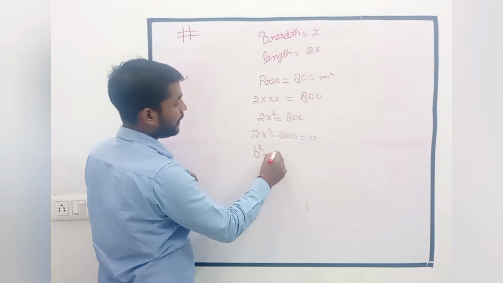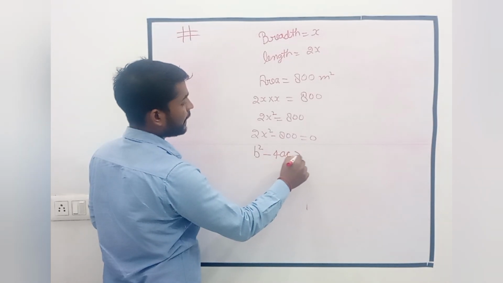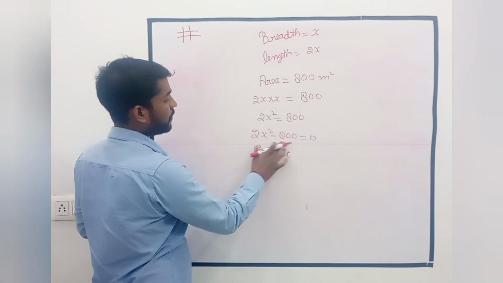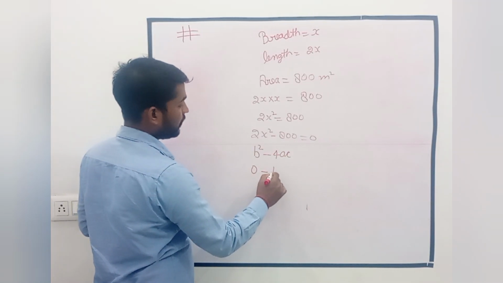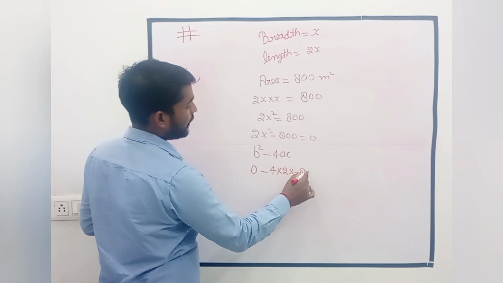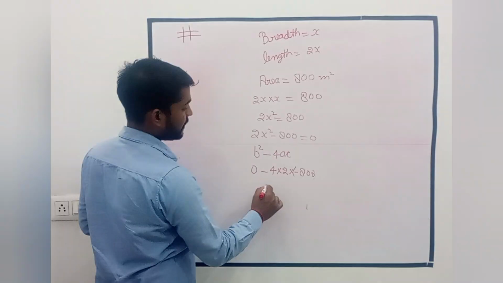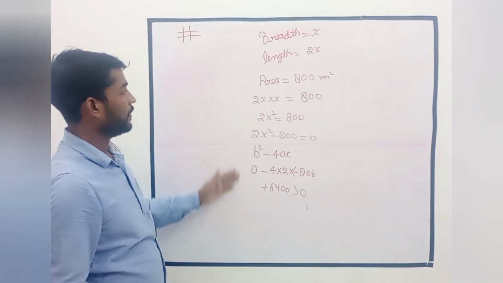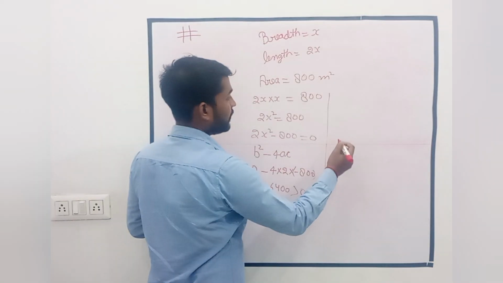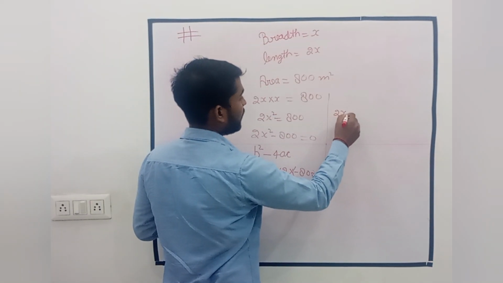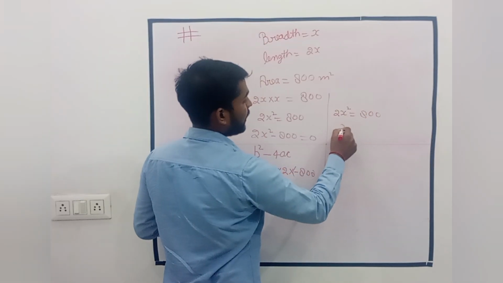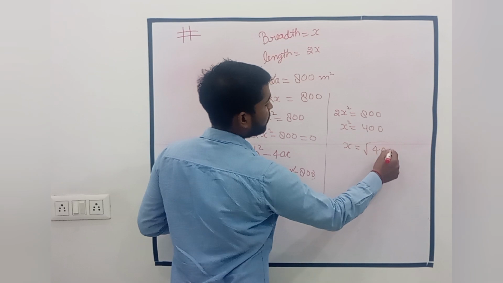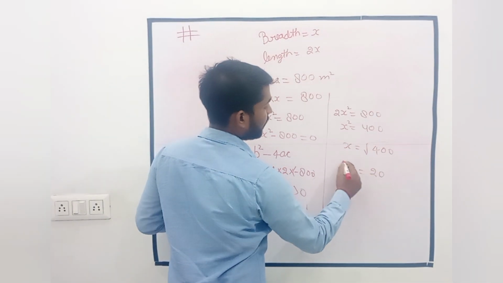Then first we calculate the discriminant of this equation, and that should be greater than 0, and we will check first. They put the 0 because there is no term of x, minus 4 into 2 into minus 800, and this is plus 64, which is greater than 0. That means the roots are distinct and real, and that means 2x square is equal to 800, that means x square is equal to 400, that means the value of x is square root of 400, and the value of x is 20.